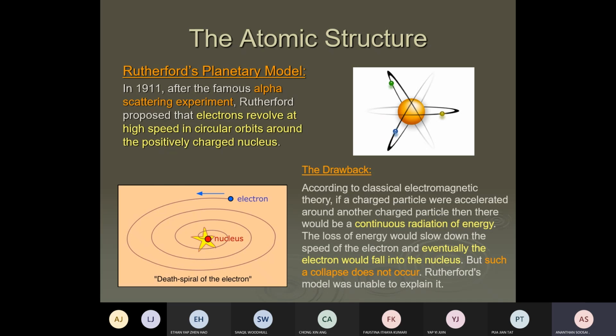The EM radiation has some energy, so this leads to the electron losing energy and slowing down.